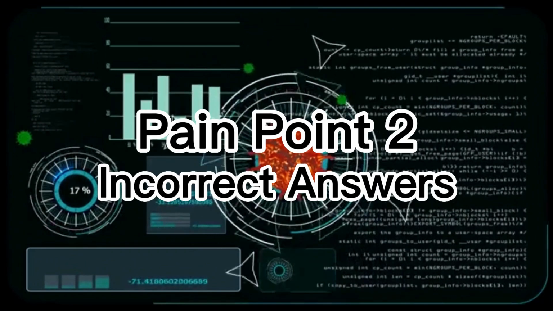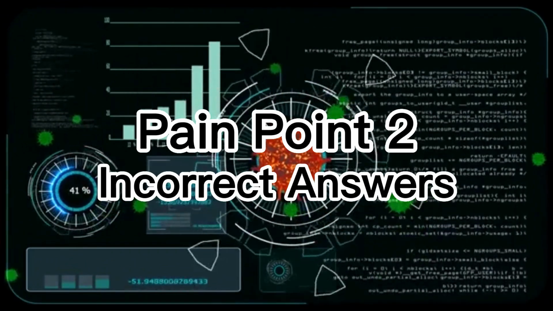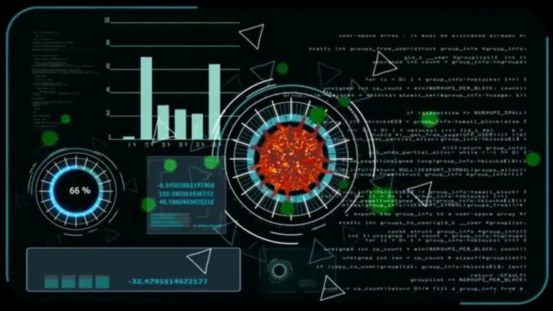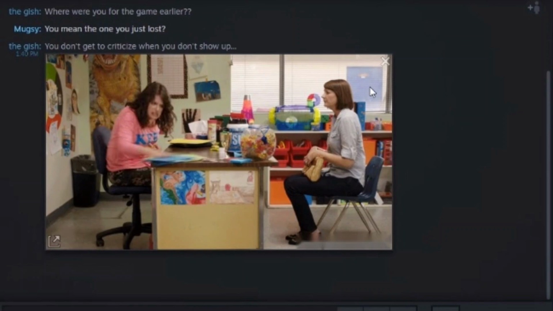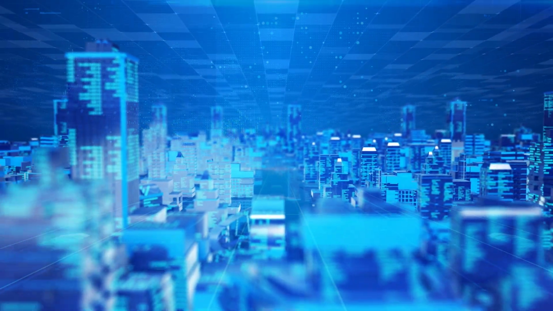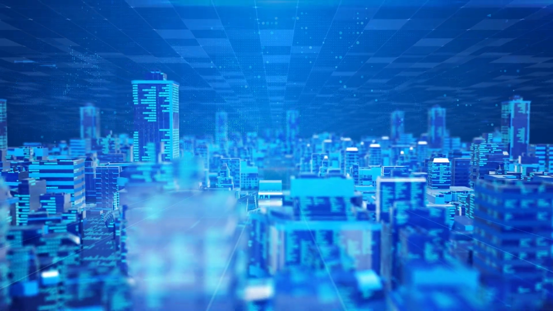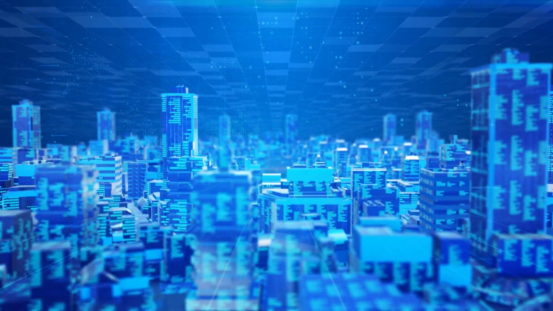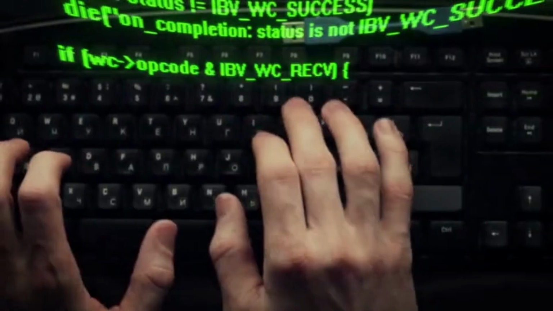Pain point 2. Incorrect answers. ChatGPT is a machine learning-based model, and its results are based on its training dataset. If there are errors or biases in the training dataset, the answers generated by ChatGPT may be incorrect. To avoid this error, you can use multiple ChatGPT models for verification or use other reliable data sources to confirm the answers.